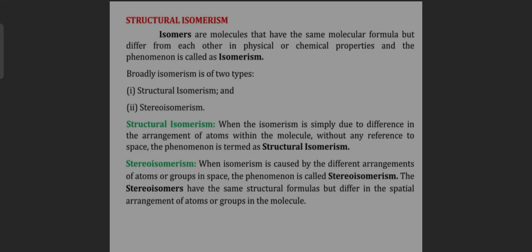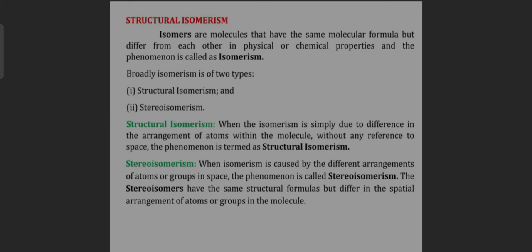Now, structural isomerism. Isomers are molecules that have the same molecular formula but differ from each other in physical or chemical properties, and the phenomenon is called isomerism. It means isomer molecules contain the same molecular formula but are different in physical and chemical properties, and this is called isomerism.